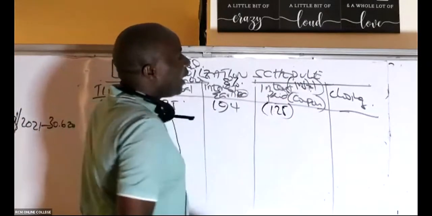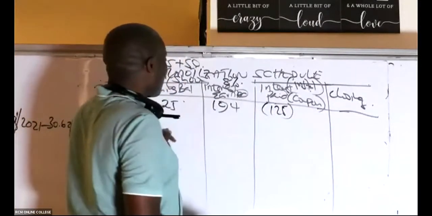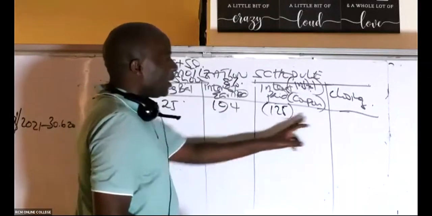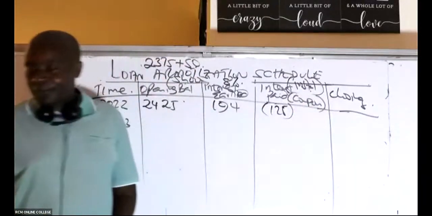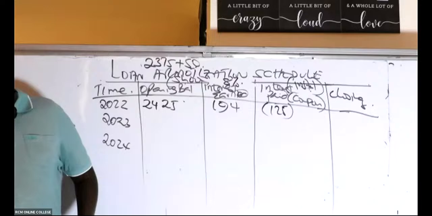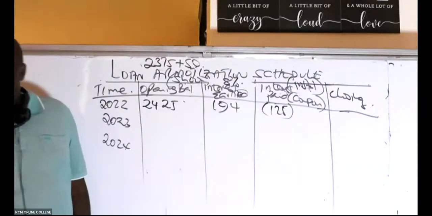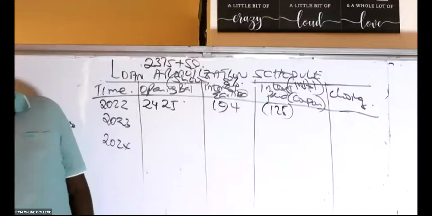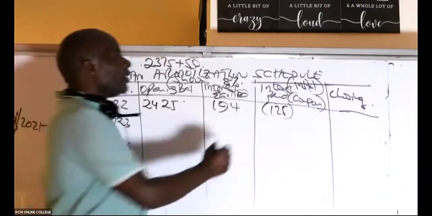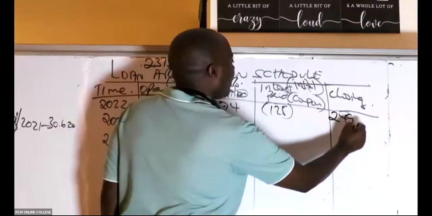So our owing at the end of the year will be this plus this minus this to give us an answer. What they owe us will be 24.94. This is what they owe us, 24.94.